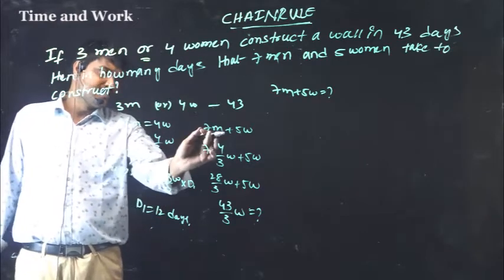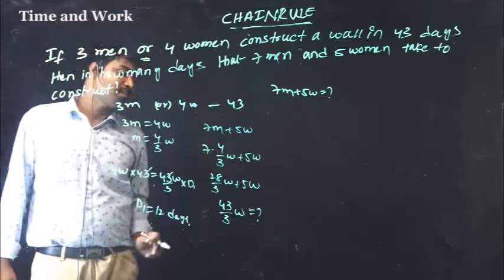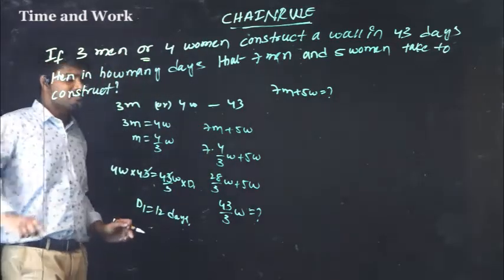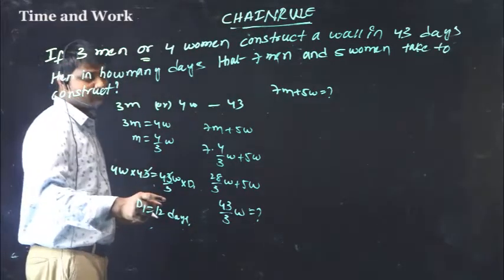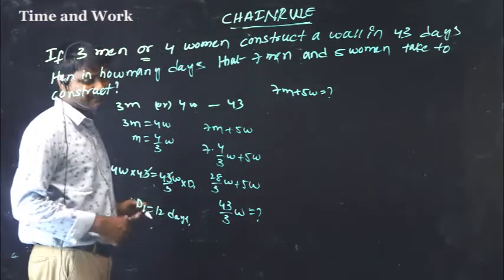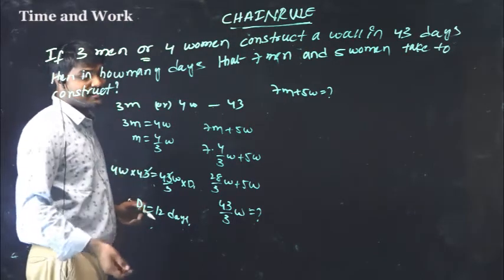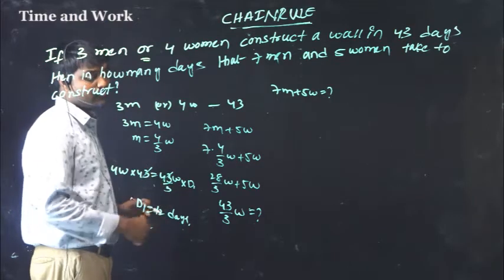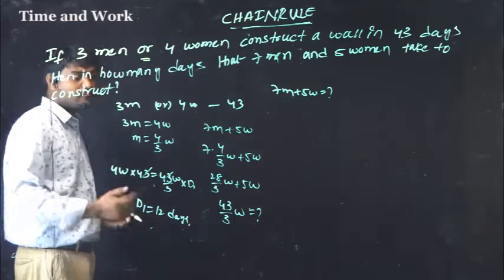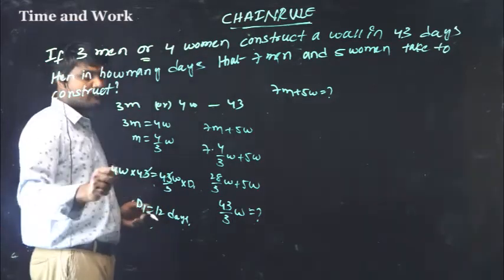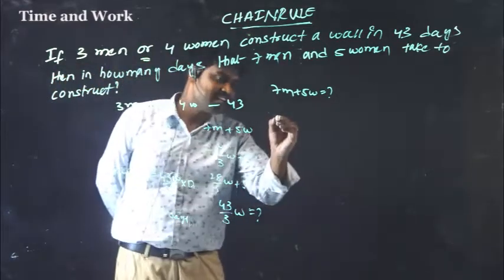So here 7 men plus 5 women convert into women. So 7 into 4 by 3 women plus 5 women, that is 43 by 3 women. So here 43 by 3 women, how many days will be required? So 4 women in 43 days, 43 by 3 women in how many days? So 4 into 43 equals 43 by 3 into D1. 43 cancels. 3 into 4, that is 12 days. This is the procedure. We can take a shortcut.